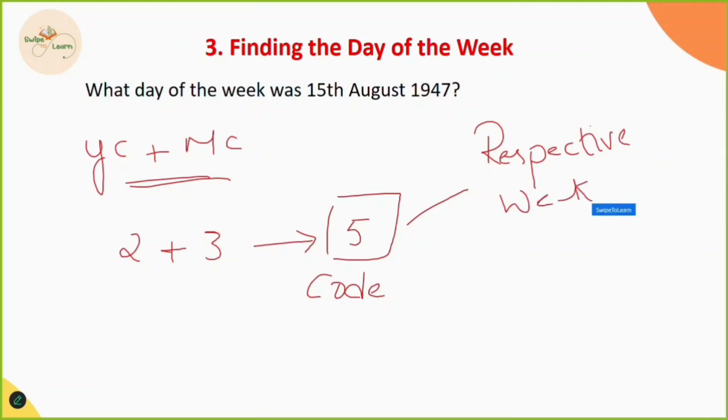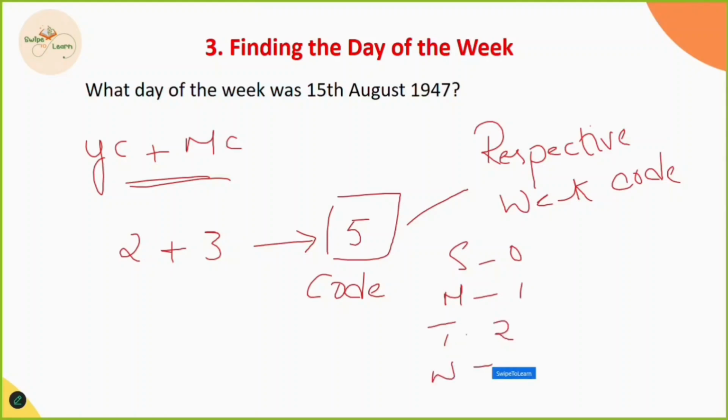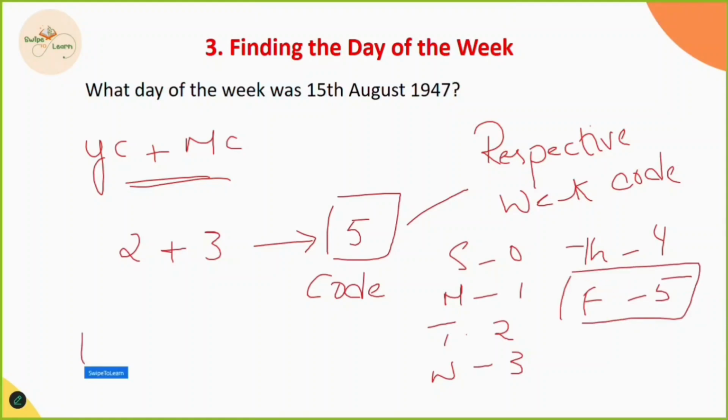We know the week codes. For Sunday, we have 0. For Monday, we have 1. For Tuesday, 2. For Wednesday, we have 3. For Thursday, we have 4. And for Friday, we have 5. 5 means Friday. So the answer is Friday. 15th August 97 was Friday.